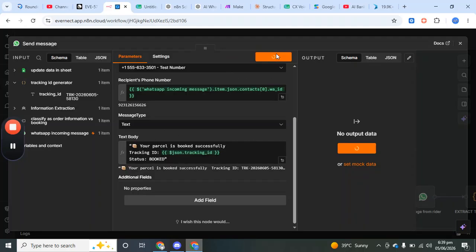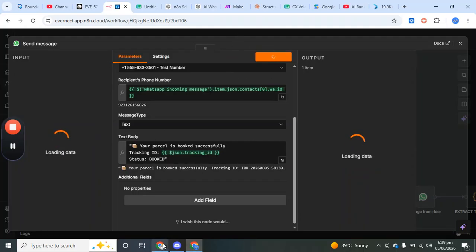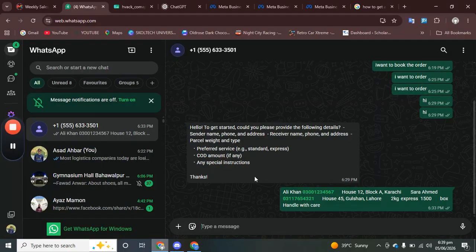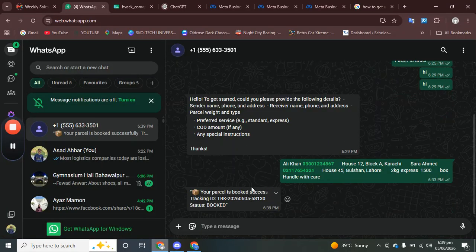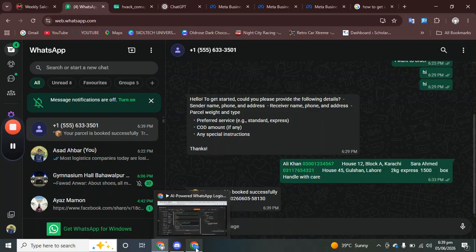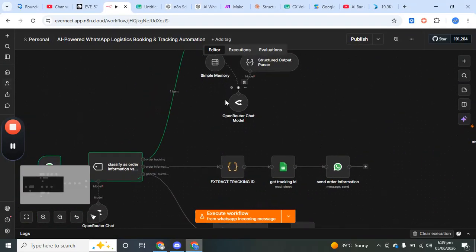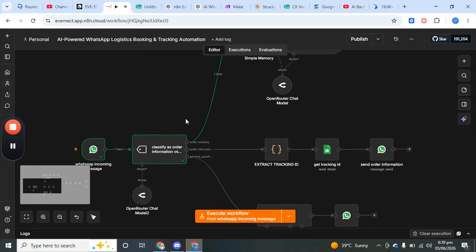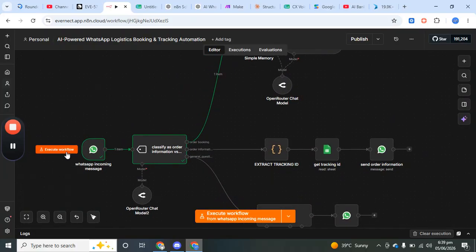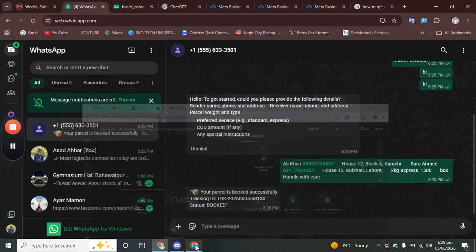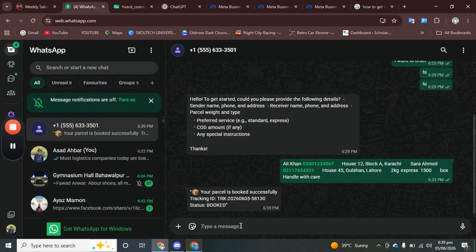And then once you execute this step, you can see we have a message back. Okay, your parcel is booked successfully. Tracking ID is written. Okay. Good. Now, let's say after one day, I want to know where my order is at. For this, you can type a message like, I want to know the status of tracking ID, and give the tracking ID,